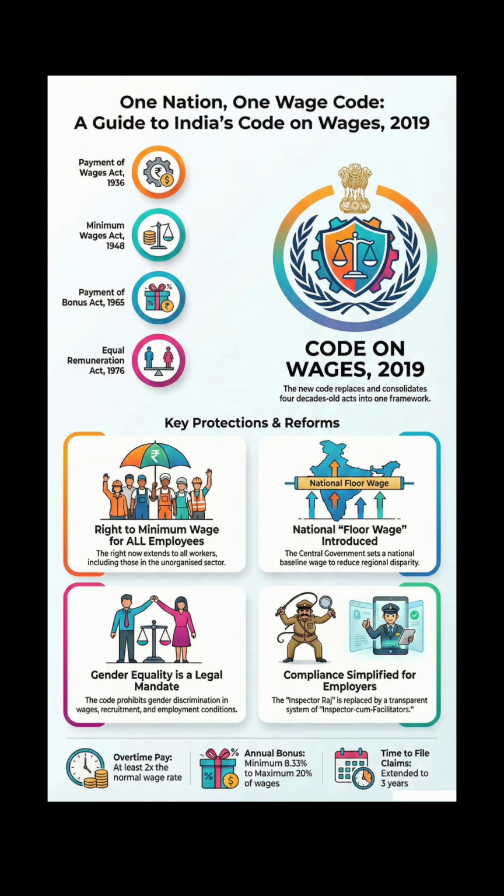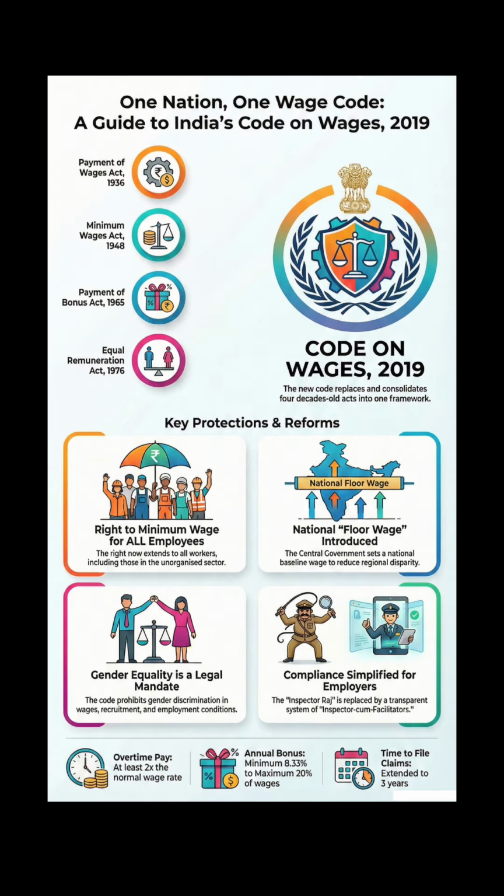Payment timelines under Section 17 have been made stringent and uniform. Daily wagers must be paid at the end of the shift. Weekly employees must receive payment on the last working day of the week. Monthly employees must be paid before the expiration of the 7th day of the succeeding month. Most importantly, in cases of resignation, dismissal, or removal, the full and final settlement must now be completed within 2 working days.